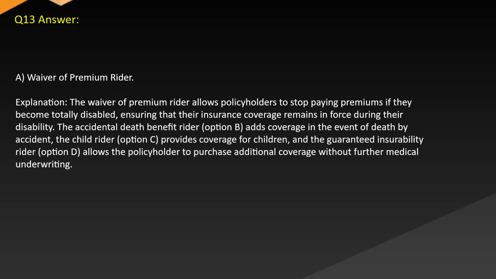Answer: A. Waiver of premium rider. Explanation: the waiver of premium rider allows policyholders to stop paying premiums if they become totally disabled, ensuring that their insurance coverage remains in force during their disability. The accidental death benefit rider, option B, adds coverage in the event of death by accident. The child rider, option C, provides coverage for children, and the guaranteed insurability rider, option D, allows the policyholder to purchase additional coverage without further medical underwriting.